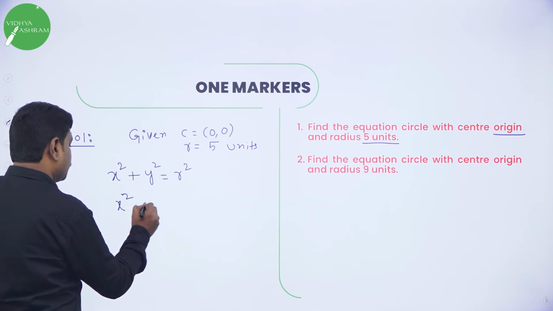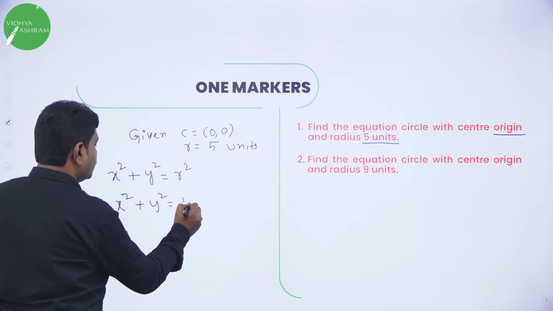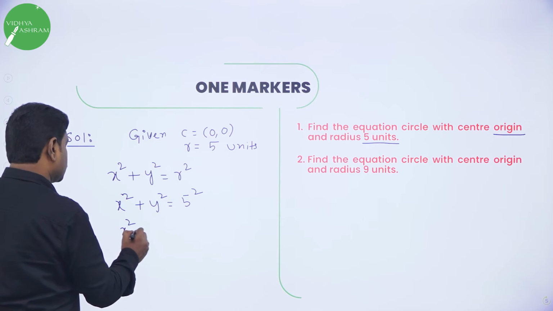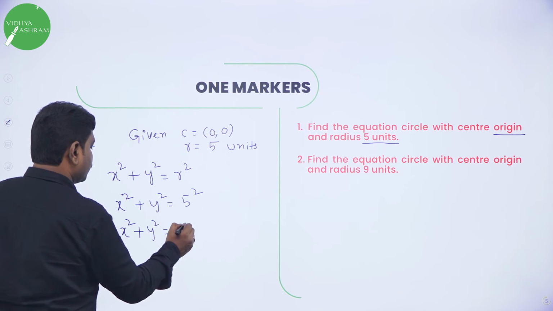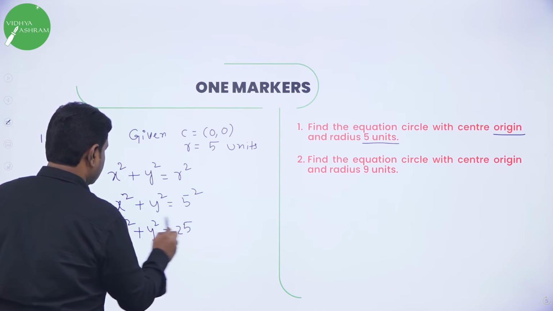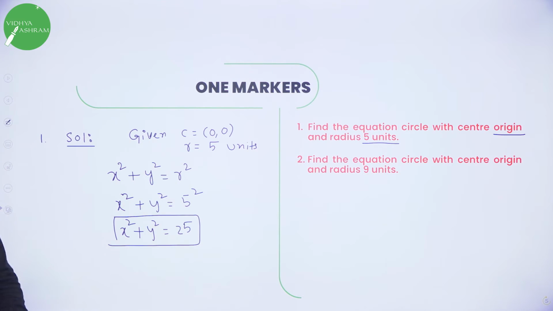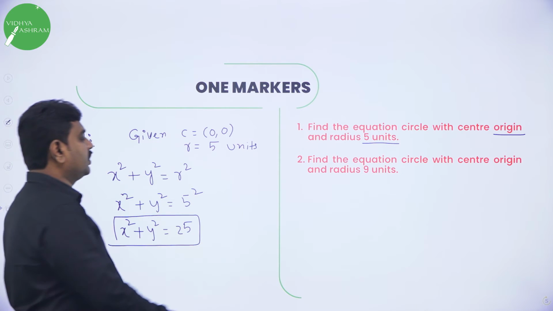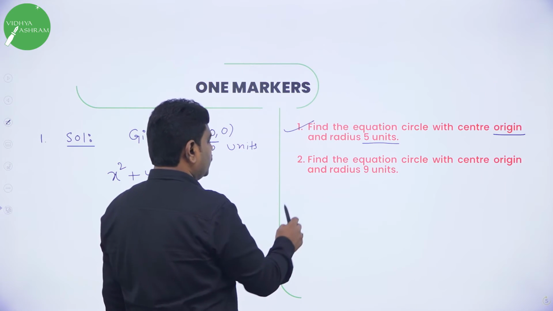So x square plus y square is equal to 5 square. 5 square is what? 25. We got the answer. Any doubts? So now I have done the first one. Now we will go to the second one.